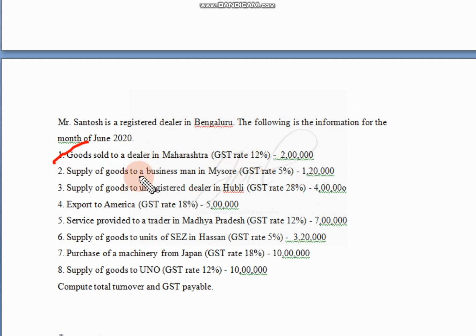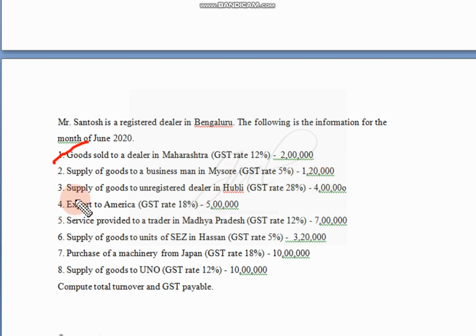Next, supply of goods to a businessman in Mysore. He is a dealer in Bangalore, selling goods to a dealer of Mysore within the same state. In such cases, the transaction is considered an intra-state transaction. 5% is the tax rate. So 1,20,000 into 5%, then that portion we divide into two under SGST and CGST. 5% of 1,20,000 comes to 6,000, so 3,000 each we write in two columns.